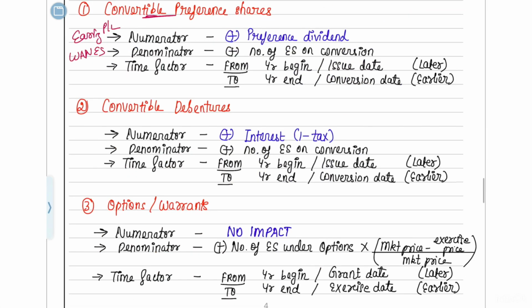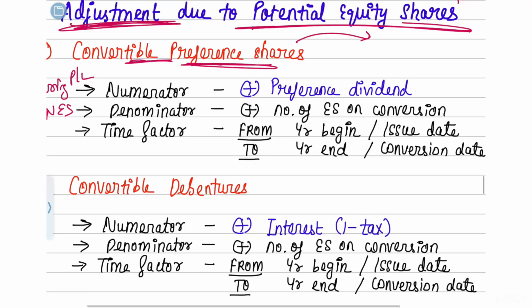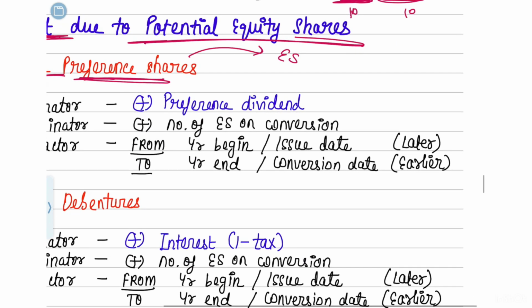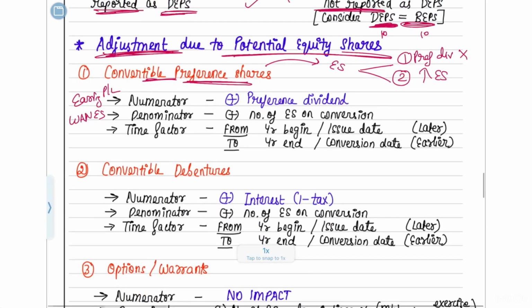When it's convertible preference shares, and a preference share gets converted into an equity share, there will be two things. One, preference dividend need not be paid anymore. Number two, there will be an increase in the number of equity shares. If the conversion happens, you need not pay preference dividend anymore, plus the equity shares will also increase.